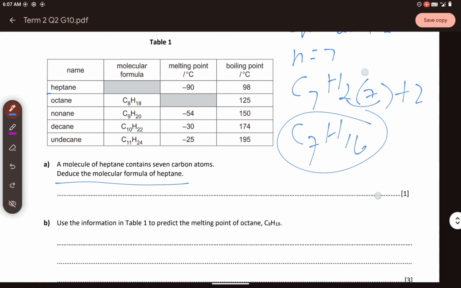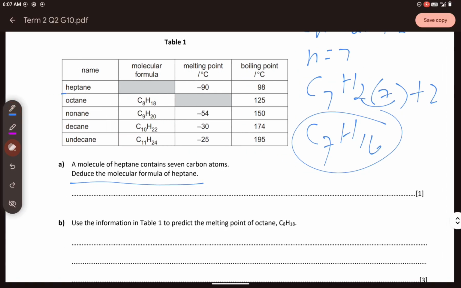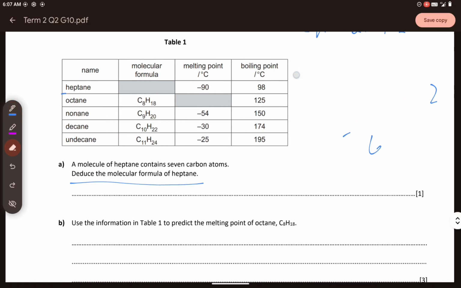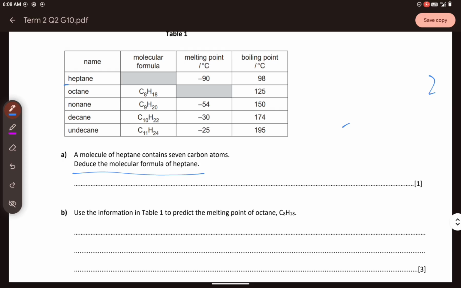Use the information in table 1 to predict the melting point of octane. If you look here, from heptane to undecane, the number of carbons increases, and the melting point becomes less negative. It increases as the number of carbons increases.